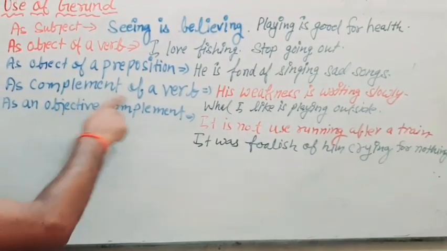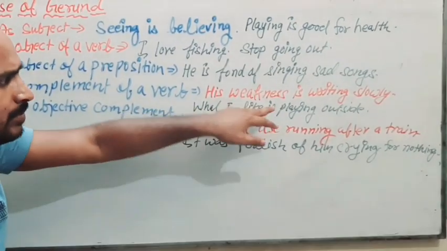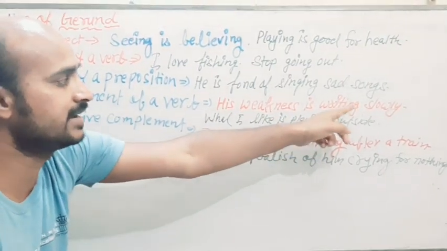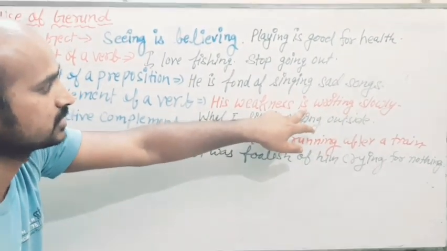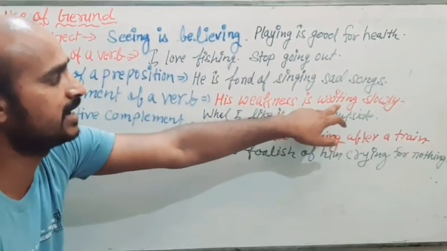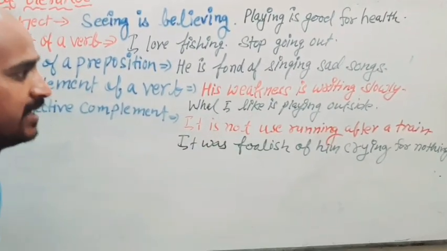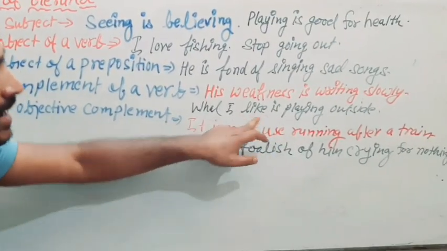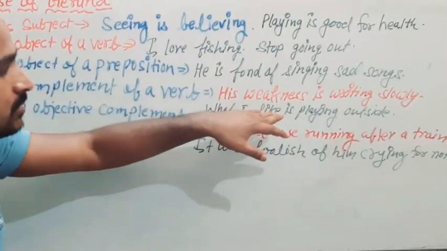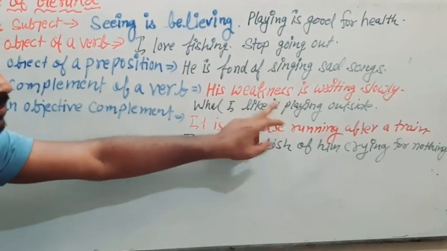As complement of a verb. Just see, his weakness. What is his weakness? It is not complete. Writing slowly. His weakness is writing slowly. So this is the verb, and this is a complement of this verb, and for a complement we are using gerund. What I like is playing outside. Just see, what I like is, it is not a complete sentence. So playing outside is just to complete this. This is working as a complement of this verb.